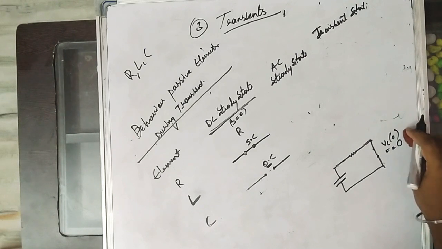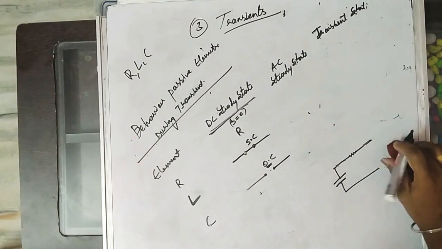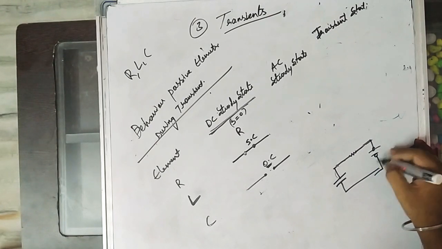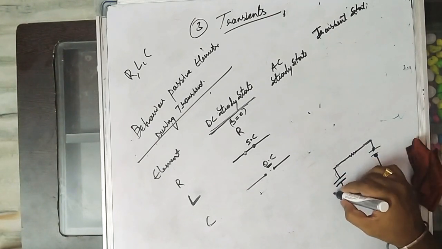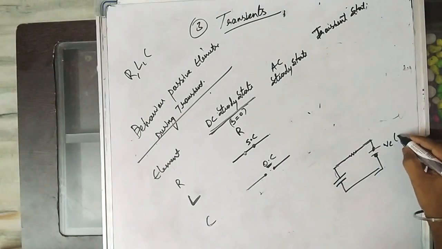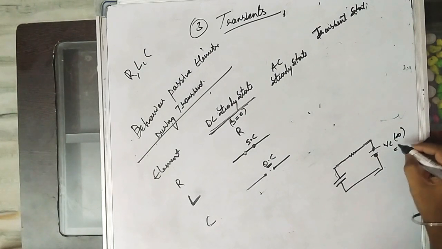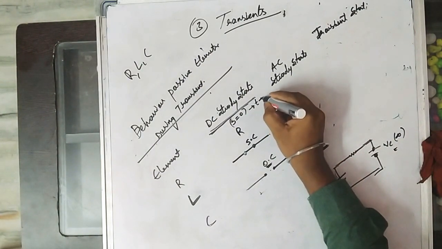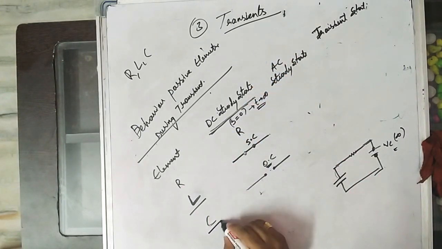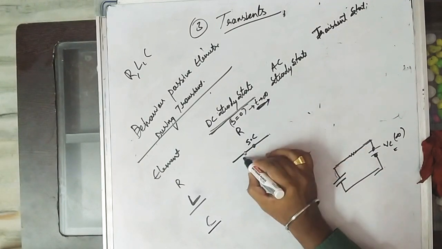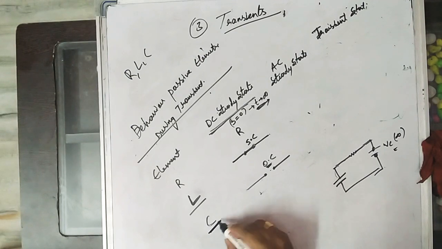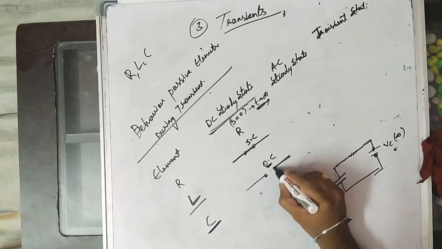After a finite interval of time, as DC is given, the whole voltage is transferred and the capacitor behaves as an open circuit. Whatever voltage you give will be stored, so Vc equals Vc at infinity. At t tends to infinity, the inductor behaves as a short circuit and the capacitor behaves as an open circuit.